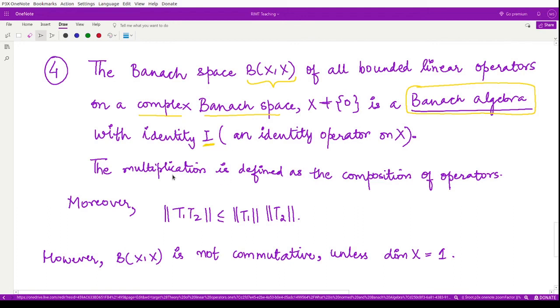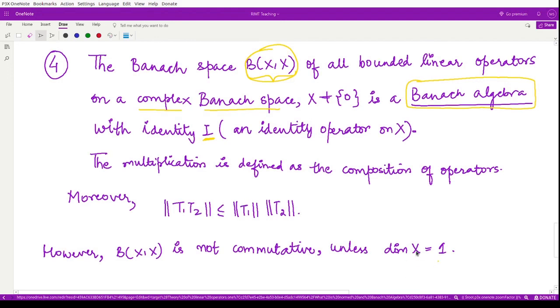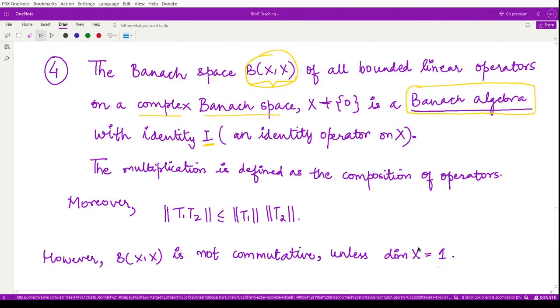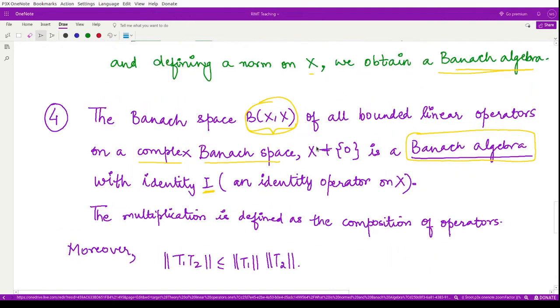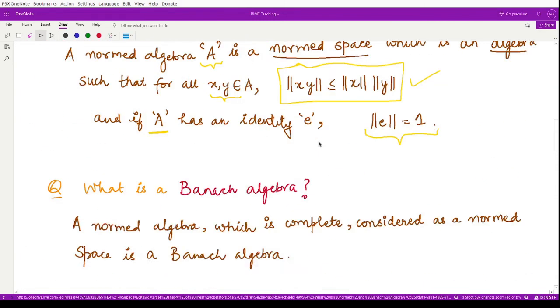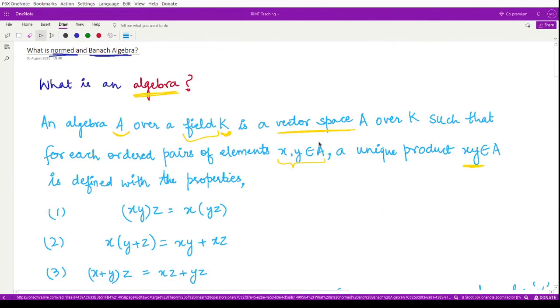How do we define multiplication in this case? It is characterized by the norm: the norm of T1 T2 is less than or equal to the norm of T1 times the norm of T2. However, this set of all bounded linear operators is not commutative unless the dimension of the space is equal to 1. This is the example we have with us. So this is how we define algebras, normed algebras and Banach algebras.